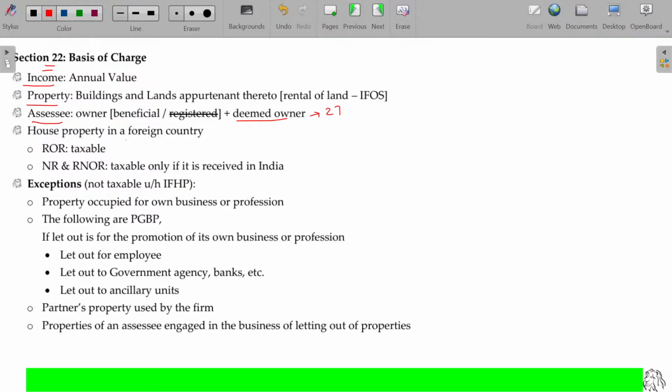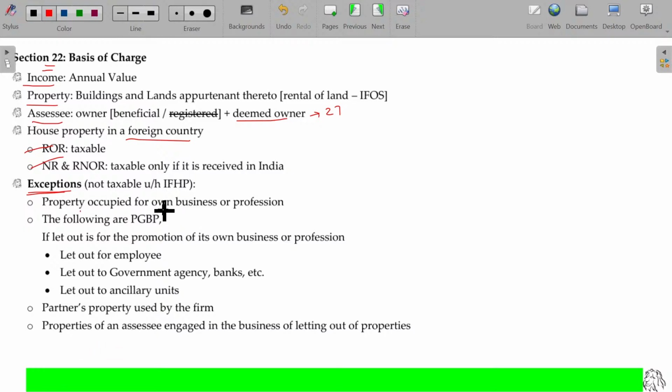House property in foreign countries is taxable for ROR. In case of NR and RNOR, if the rent is received in India, then it becomes Indian income and is taxable. And in these cases, it is not taxable under income from house property. What are they?